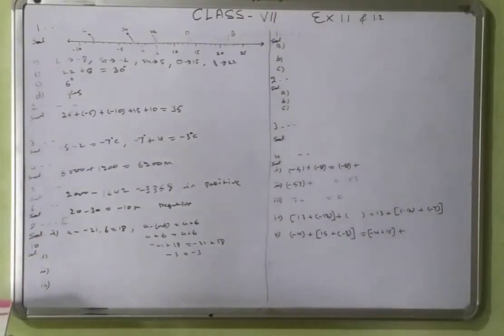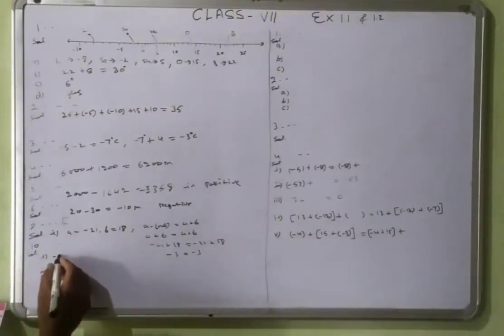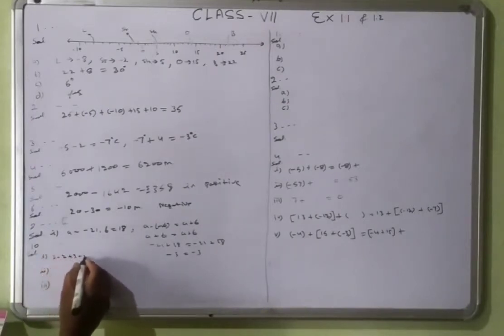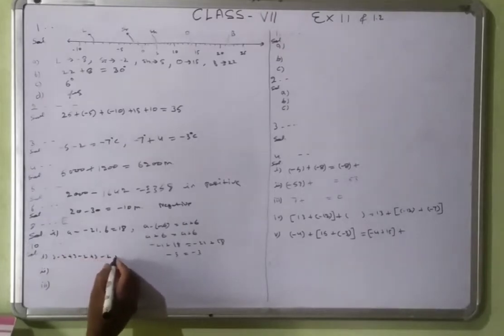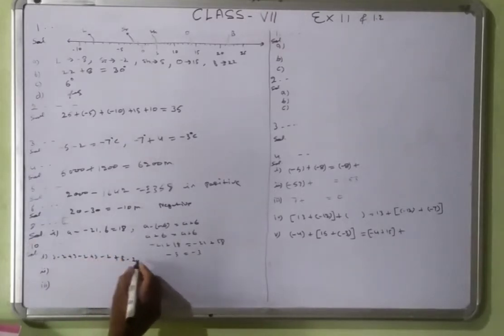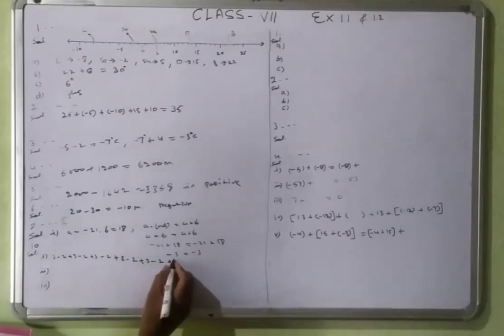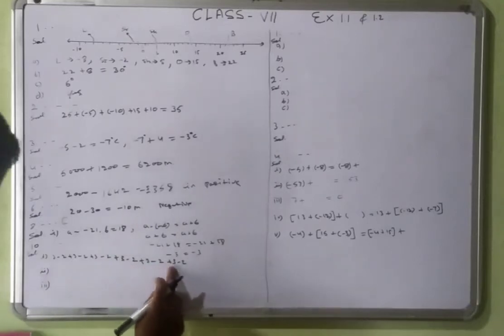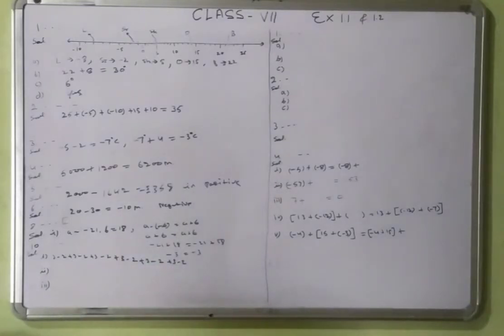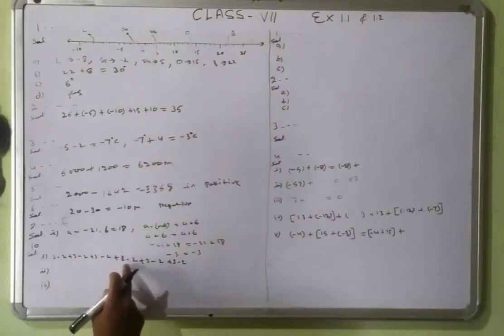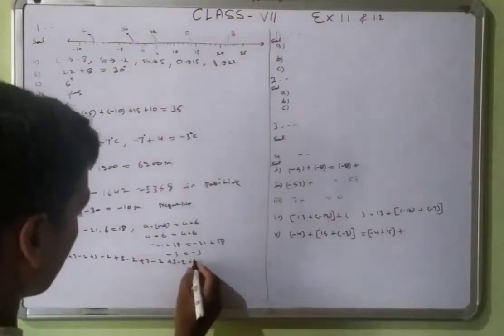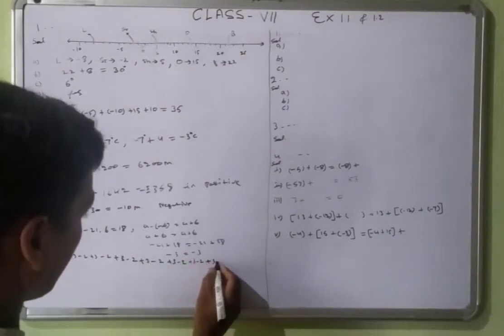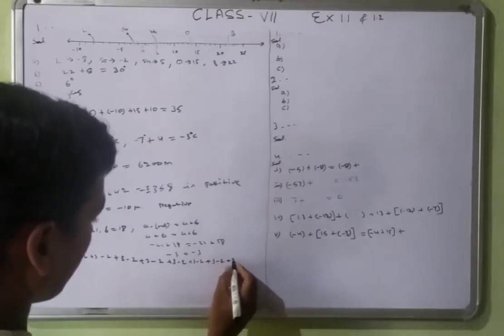So there will be 3 minus 2 plus 3 minus 2 plus 3 minus 2 plus 3 minus 2 plus 3 minus 2 plus 3 minus 2, that is 1 2 3 4 5 6, 1 2 3 4 5 6, that 7, that 8, that 9.